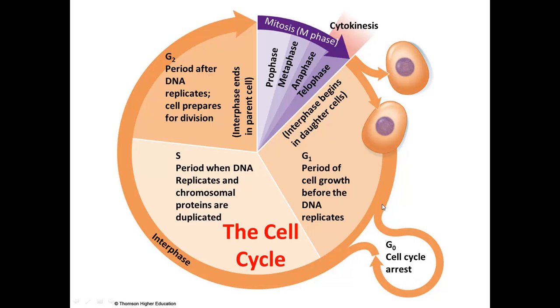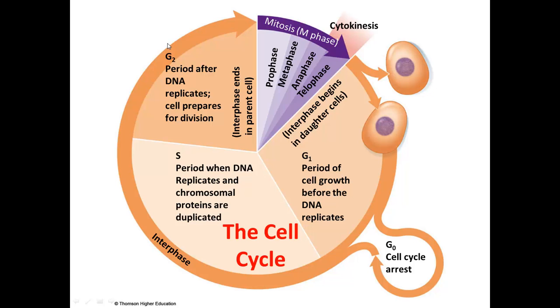But for a cell that's going to go on and divide, at this point it enters the S phase. S phase is the period at which the DNA replicates. S stands for synthesis because this is when DNA synthesis occurs. And at this point, the chromosomal proteins are duplicated, so our histones are duplicated and our DNA is duplicated.